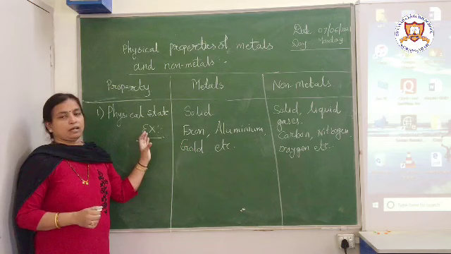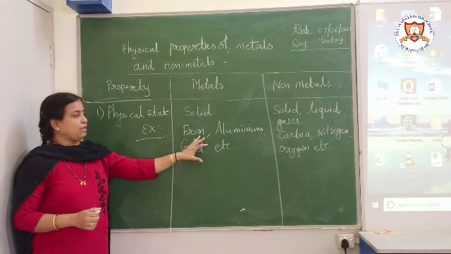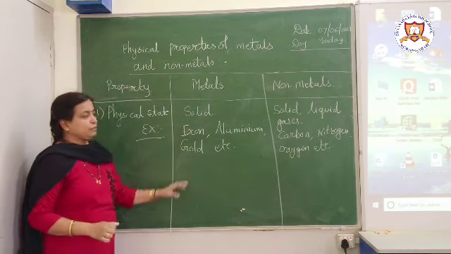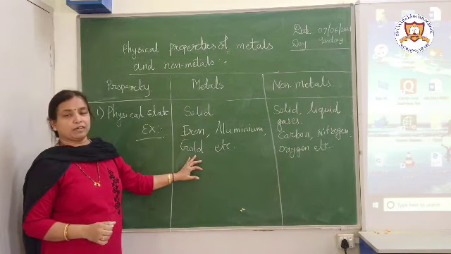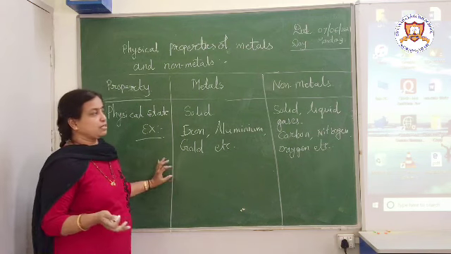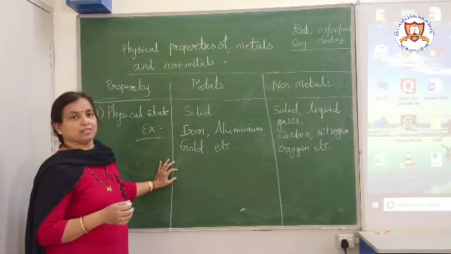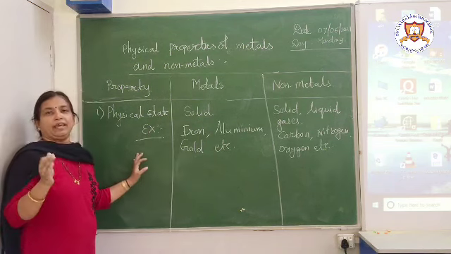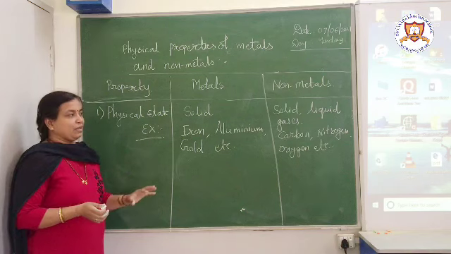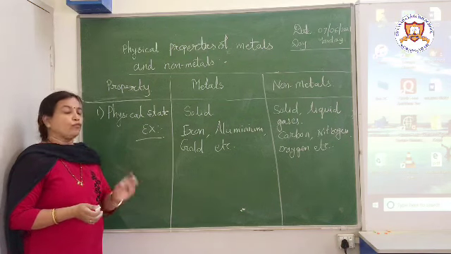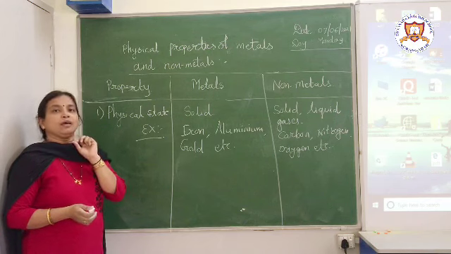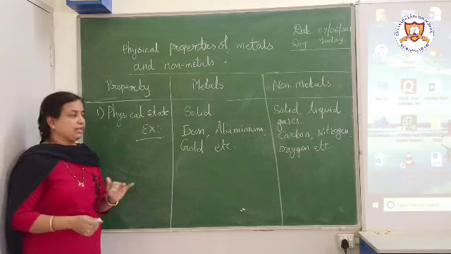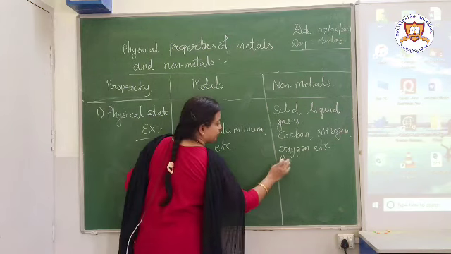So these are some examples of metals, which are present in solid state, like iron, gold, aluminium, etc. Then non-metals can be present in all three states, solid, liquid or gas. Examples are carbon, which is generally present in solid state, then nitrogen and oxygen, which are gases, and one particular non-metal which is present in liquid state, and that is bromine.